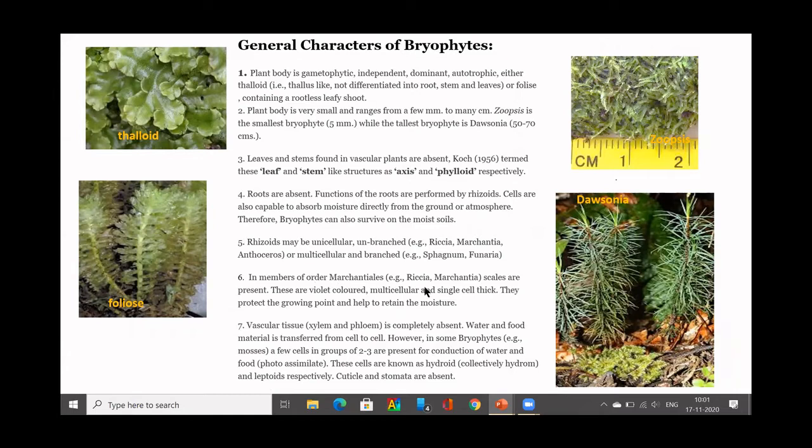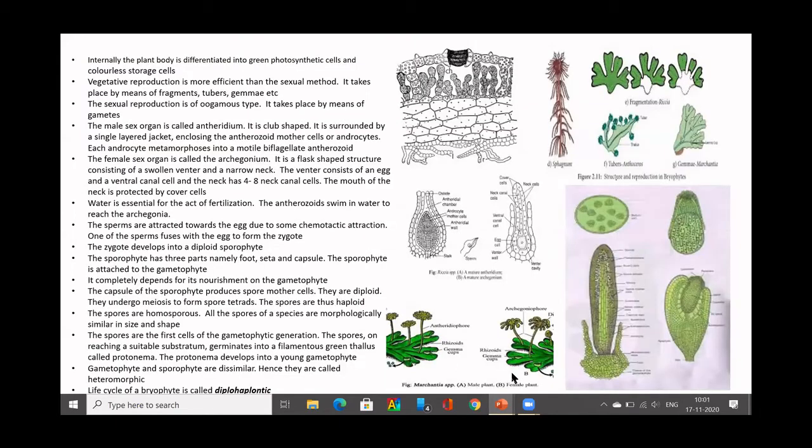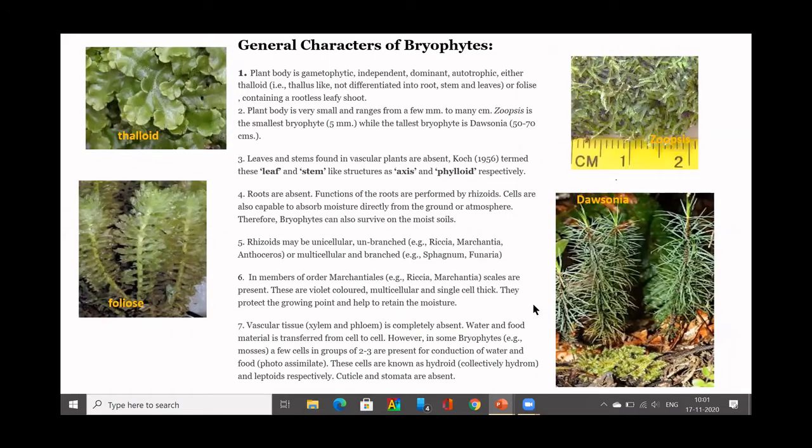In Marchantia, you can see some scales. Okay, they are violet colored, multicellular, and single cell thick. They protect the growing point and help to retain moisture. So they have something called scales which protect the bud. You can see these scales in Marchantia, a lower bryophyte. They protect the growing point and help to retain moisture.